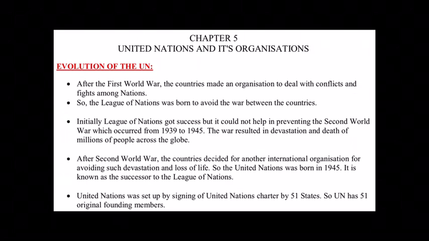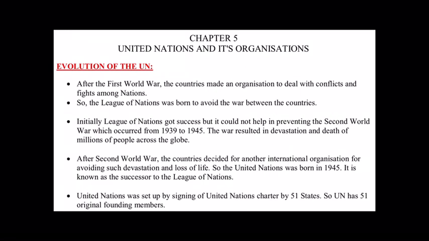So, in that context, the United Nations was born in 1945, and it is also known as a successor to the League of Nations. Means first the League of Nations was there. If it was not successful, then a new organization came up, that was the United Nations.